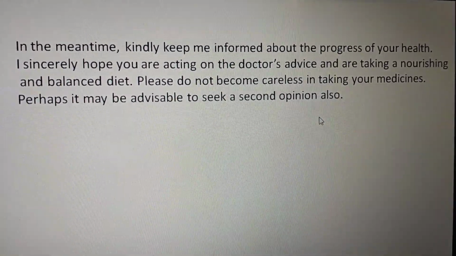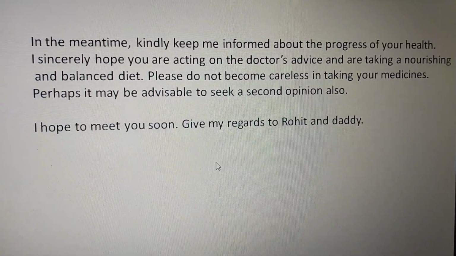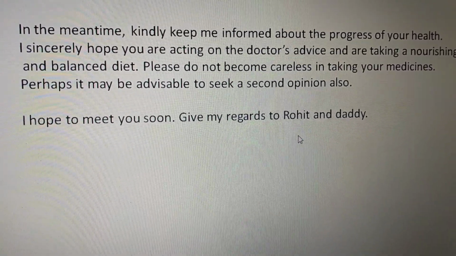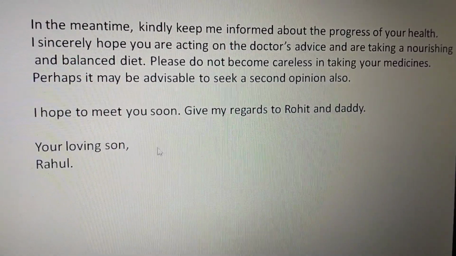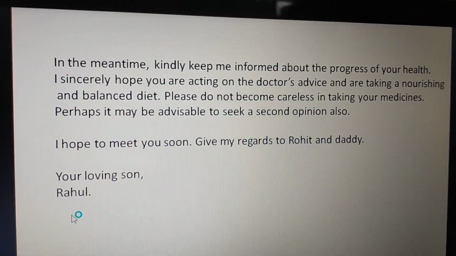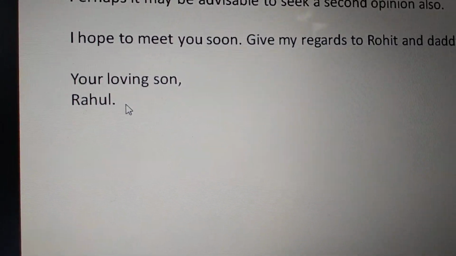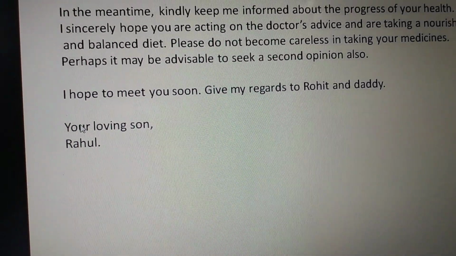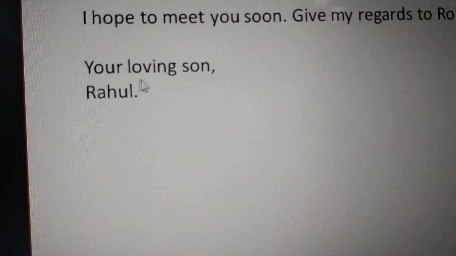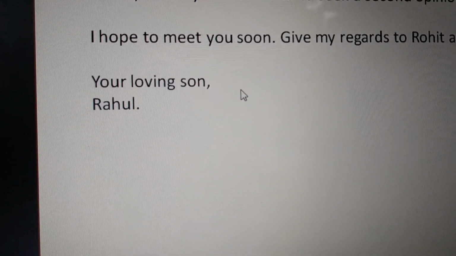After this, leave a line and then comes your last concluding line. That is, I hope to meet you soon. Give my regards to Rohit, my brother or my sibling, and daddy. After this, leave a line. After leaving a line, there comes a subscription, your loving son, Rahul, and a full stop. It's an informal letter, so I have written only the first name. Alright, and I have not written yours. If instead of loving son, I would have written affectionately, then I would have mentioned here yours affectionately. Okay.